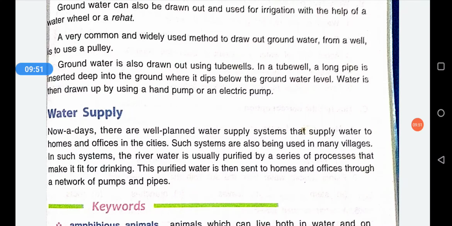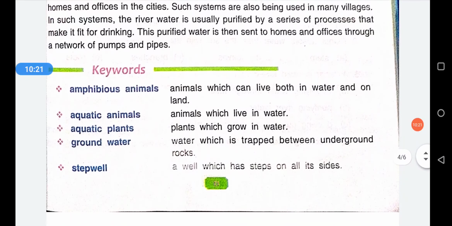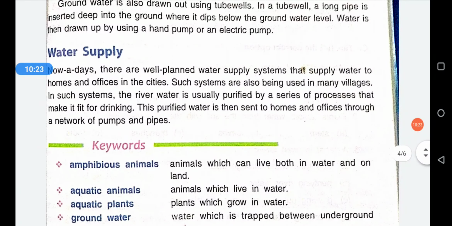And in some of the cities, water is purified by a series of steps and made fit for drinking, and then sent to the homes and offices through a network of pumps and pipes. Contaminated water is purified by various processes or methods and then supplied to the different homes and offices in the cities. So this is all about lesson number 7.